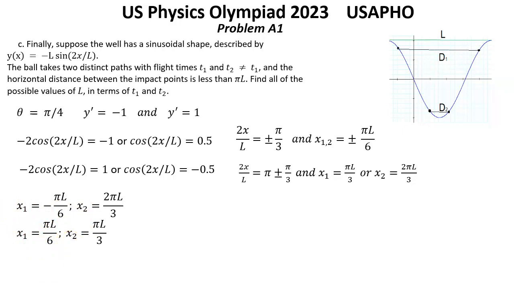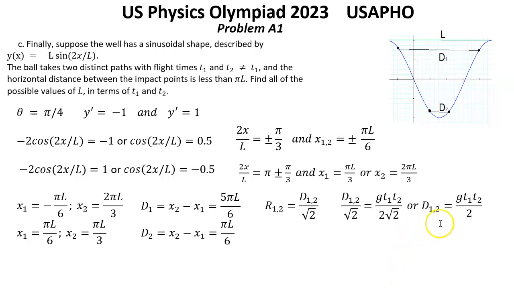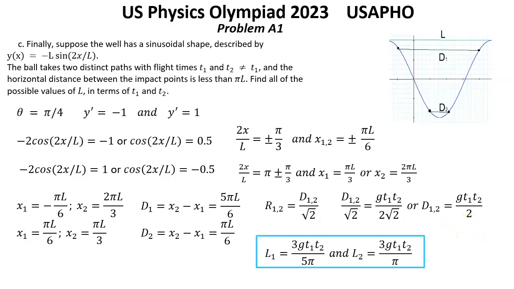The first case gives us d1 equal 5 pi L over 6, and the second case gives us pi L over 6, which corresponds to radius r1,2 equal d1,2 over root 2 from question B. Using results from question B, we have d equal g t1 t2 over 2, or finally L1 equal 3g t1 t2 over 5 pi, and L2 equal 3g t1 t2 over pi.